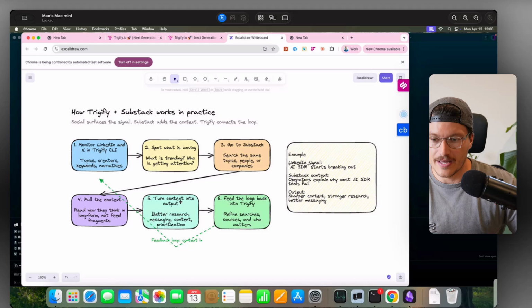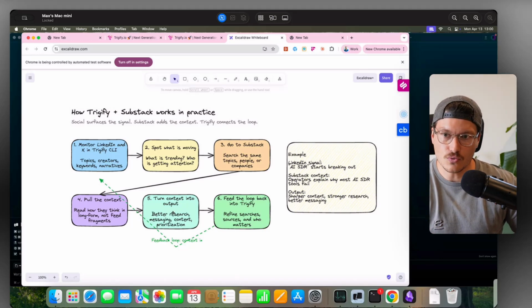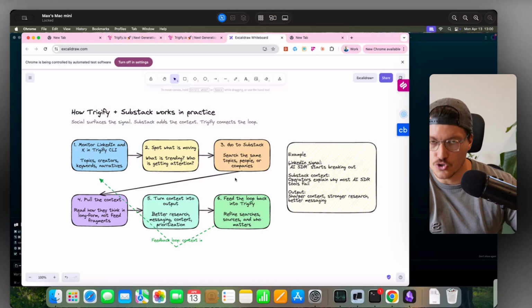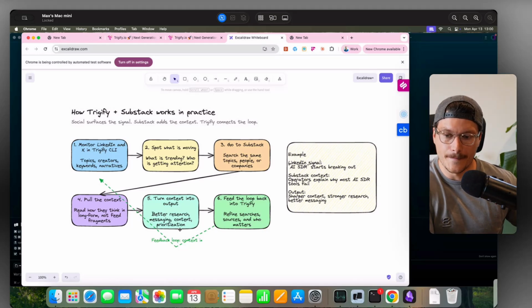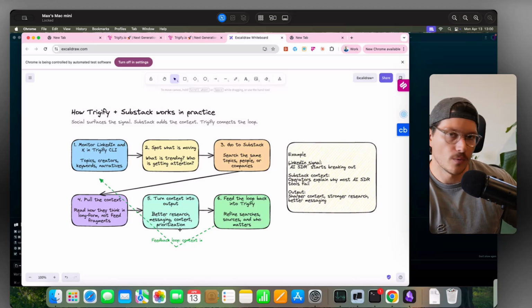And then we're turning the context into output, right? We can use that knowledge from Substack, YouTube, or podcasts to better inform all of the work that we are doing going forward.